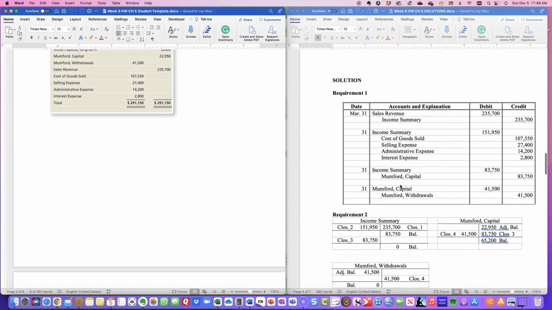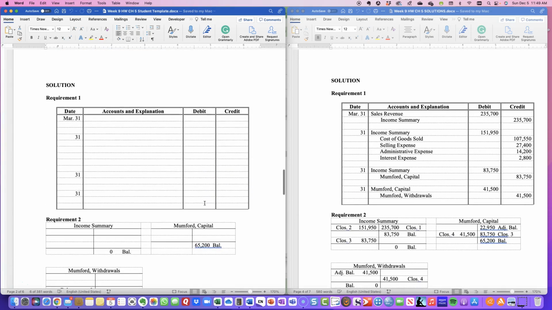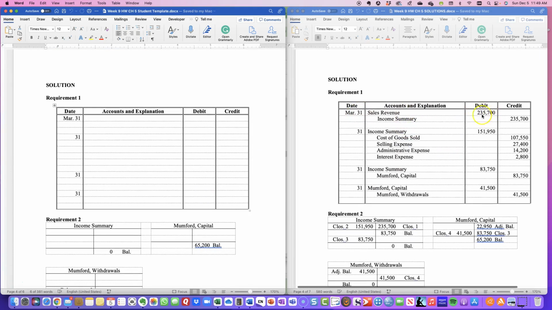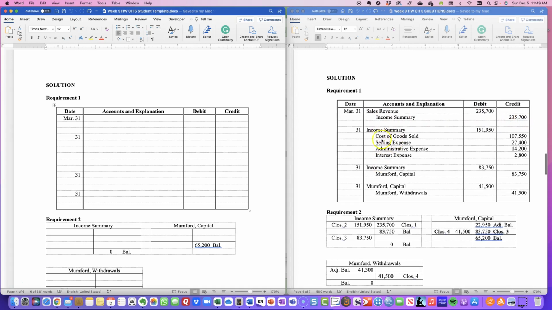And then we move into our closing entries here. And so once we start doing our closing entries, you see sales revenue is debited because we want to close it out. And then we're going to credit income summary. And then for our expenses, cost of goods sold, selling expense, administrative expense, and interest expense, you see that we are debiting the income summary for that.